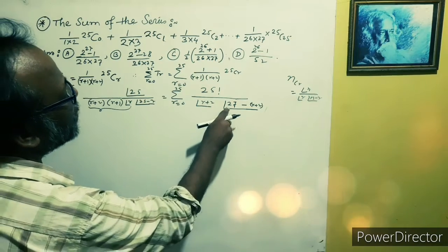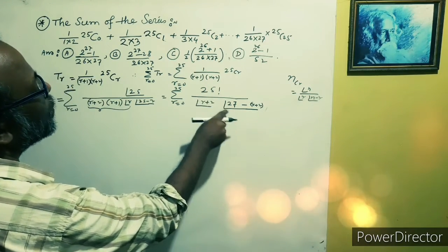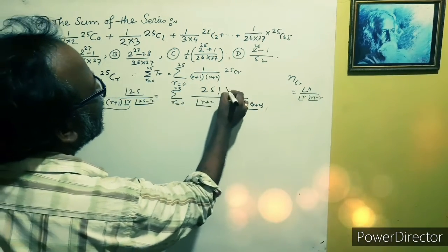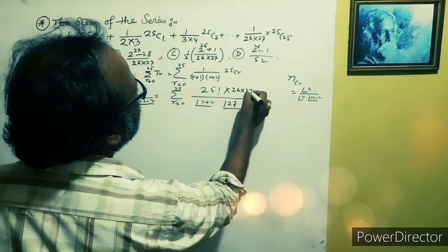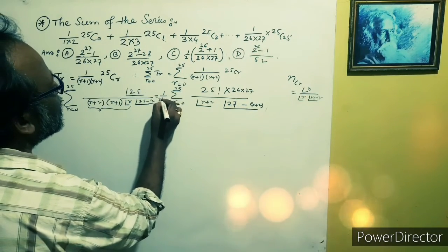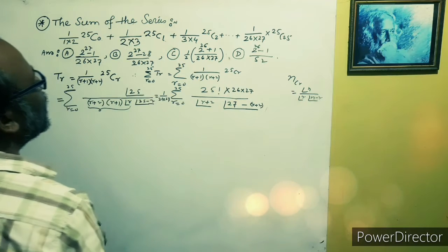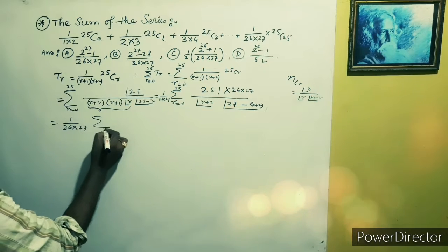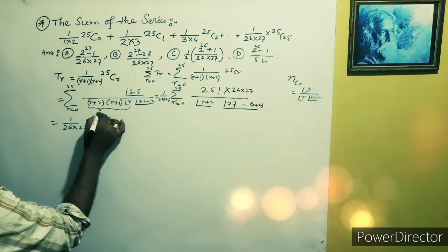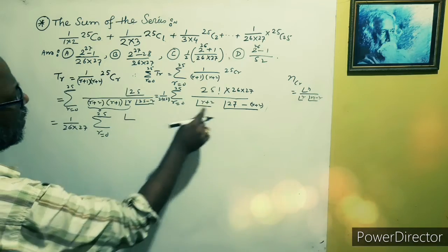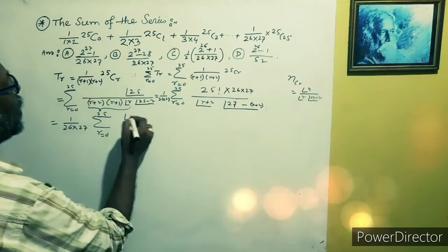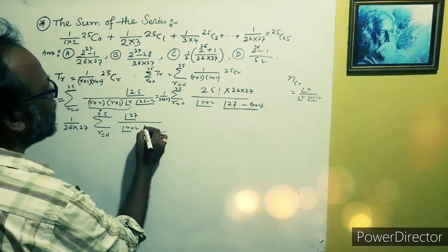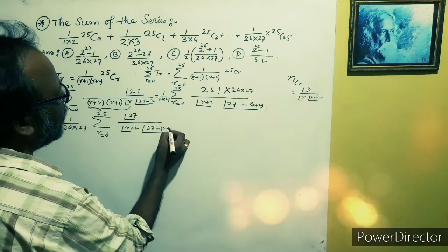But there is a 27, and here is a 25, so we want to balance this number. If we multiply, that is 26 into 27, so we write 26 into 27. So 1 over 26 into 27, and the summation from r equal to 0 to 25 of factorial 25, 26, 27. So we write 27 factorial divided by factorial r plus 2, and factorial 27 minus r plus 2.